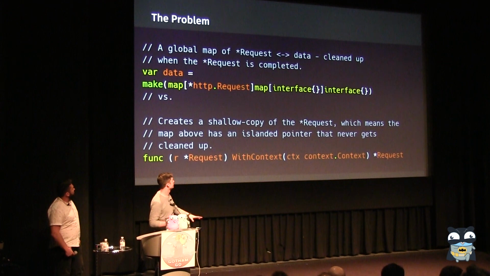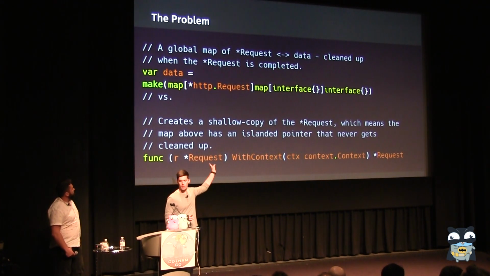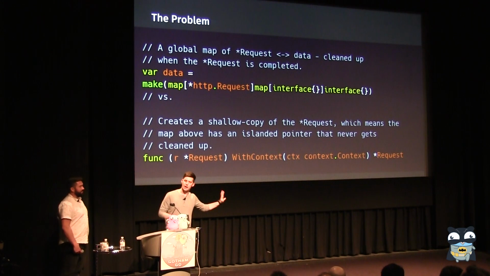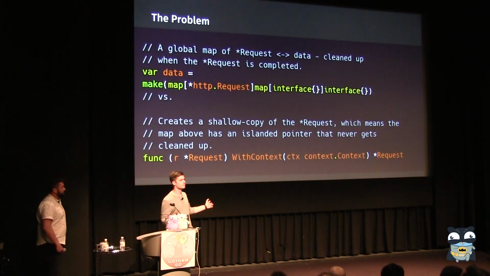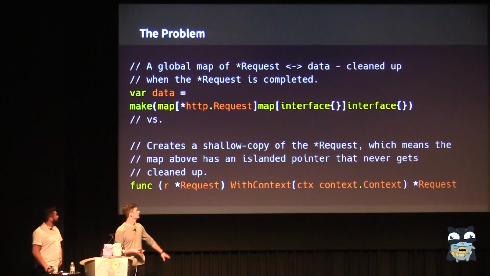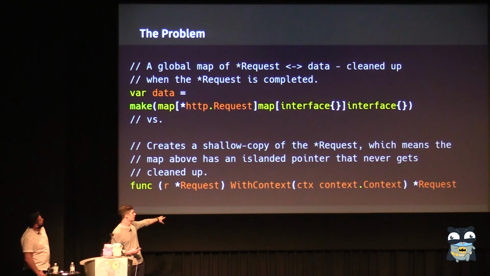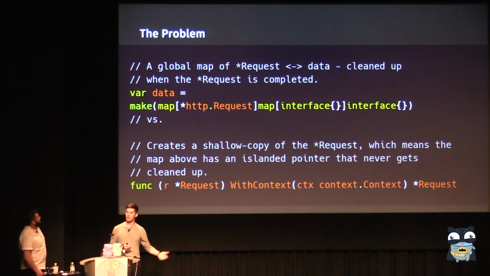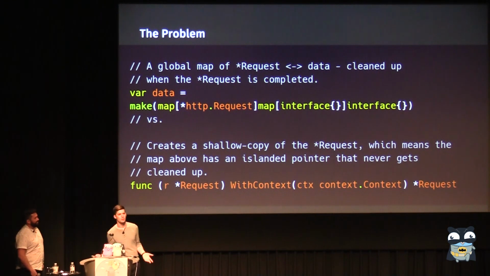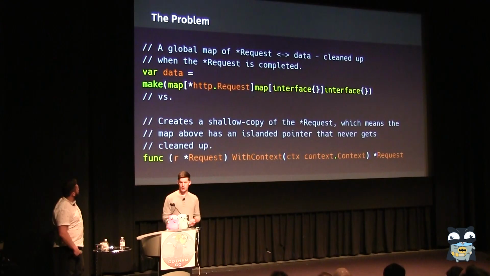So, a super quick explanation, right? Lovely global request map. Definitely not the thing you should be doing today, but back to Go 1.1, those are the tools we had. And you can see obviously the request pointer there. So what happens is when you shallow clone the request in the bottom code, which is from the Go standard library, that address, the map key, changes. And when you want to clean it up at the end of the request, as you would normally do, you're no longer cleaning up what you put in the map, you're cleaning up something else. And that sticks around, and it sticks around, and it basically grows. And you might crash your application, or wonder why your memory usage is increasing over a period of days, or maybe hours if it's high velocity.